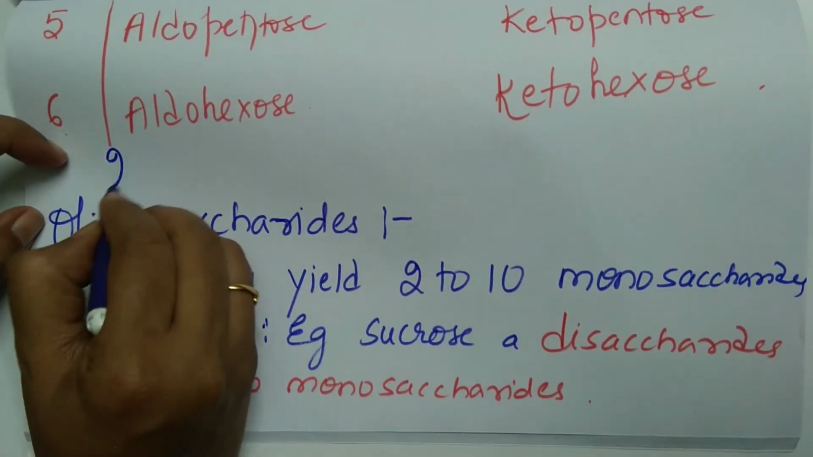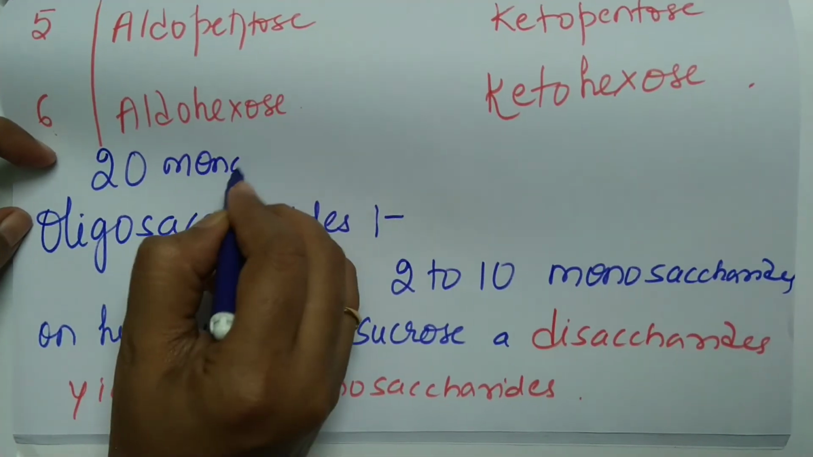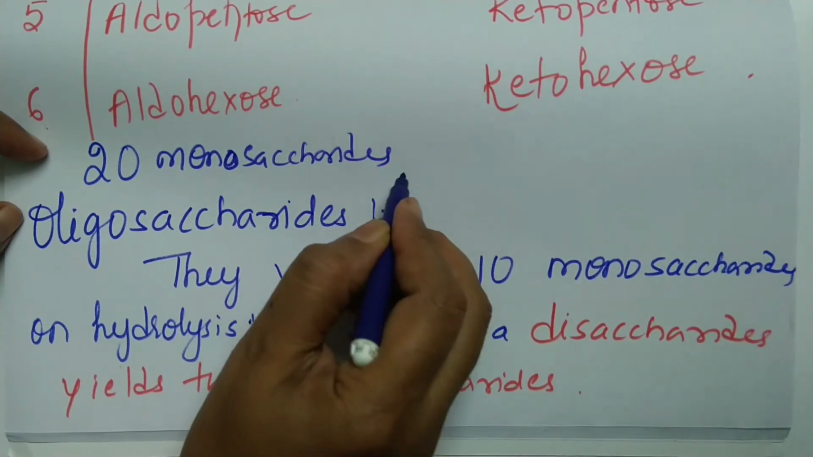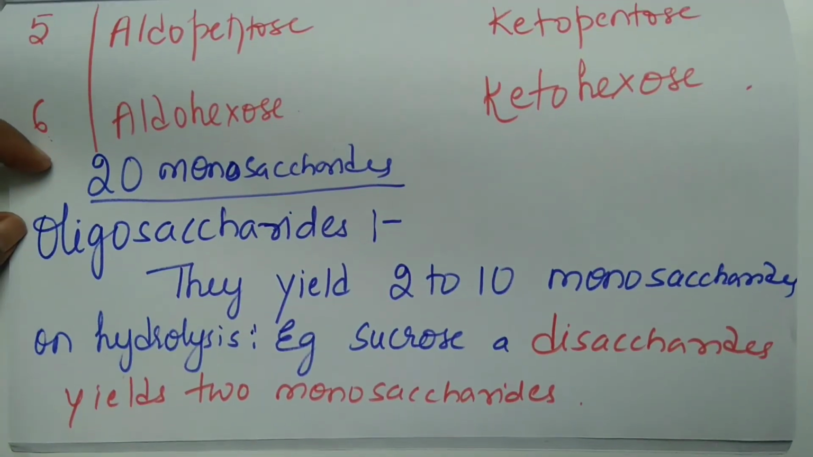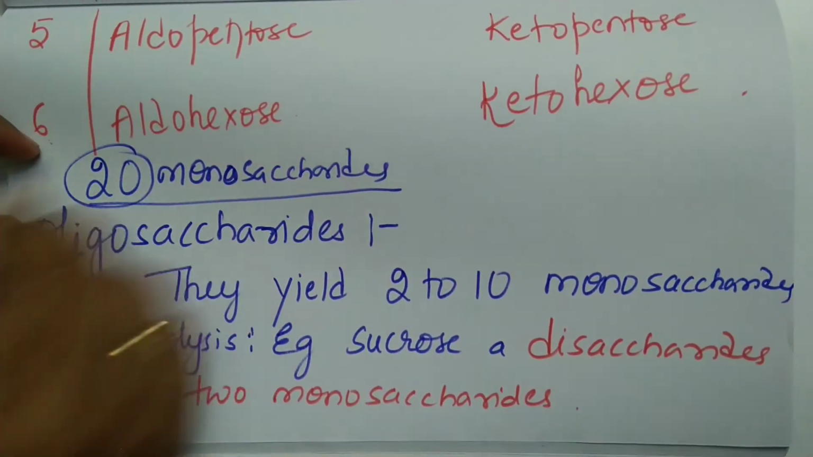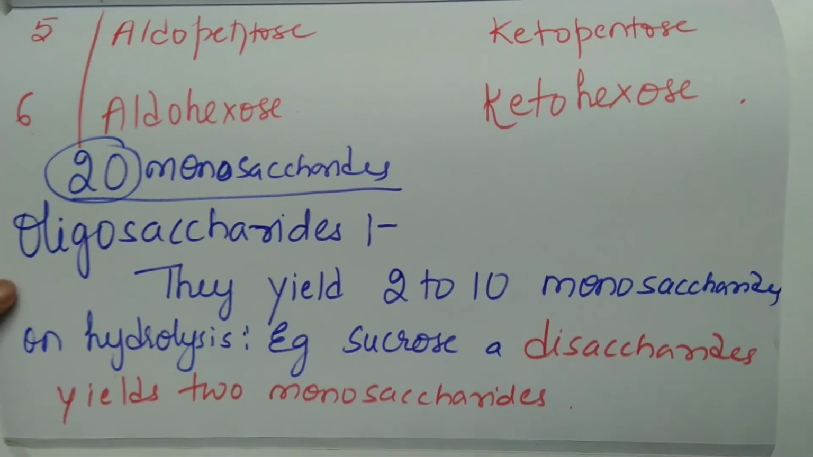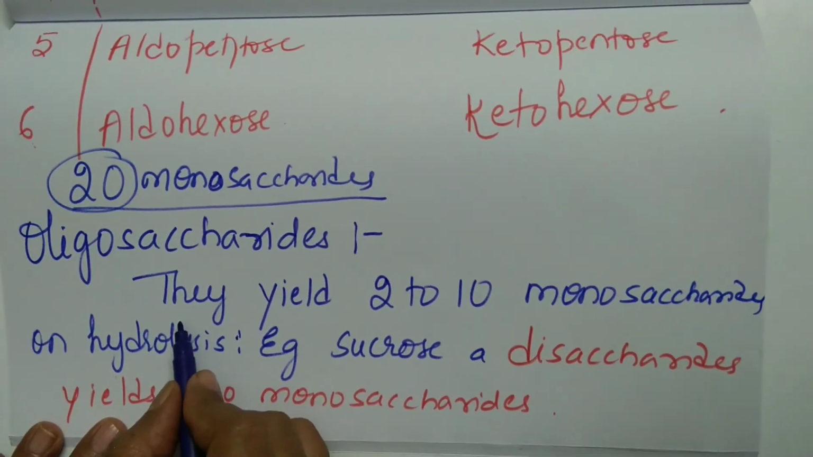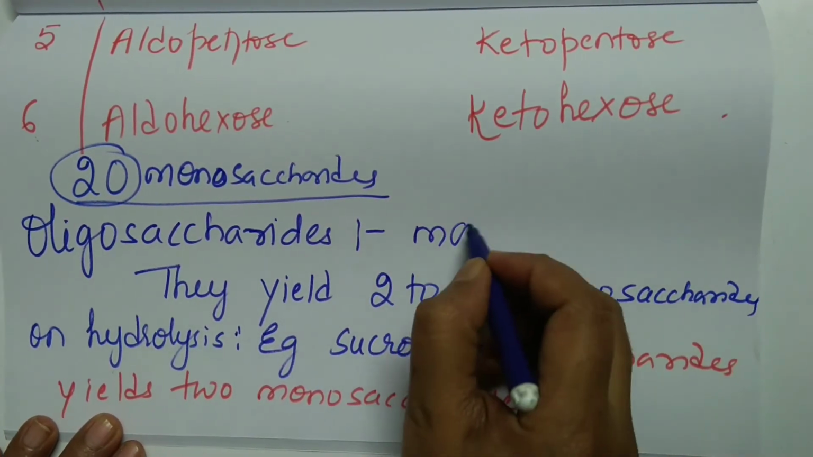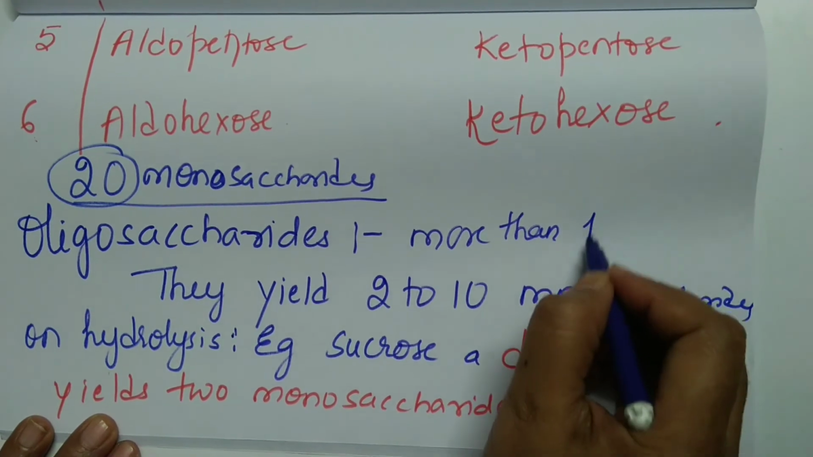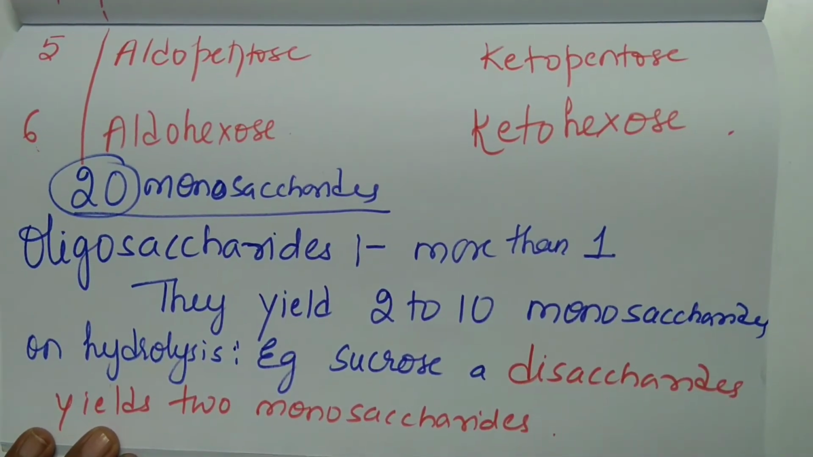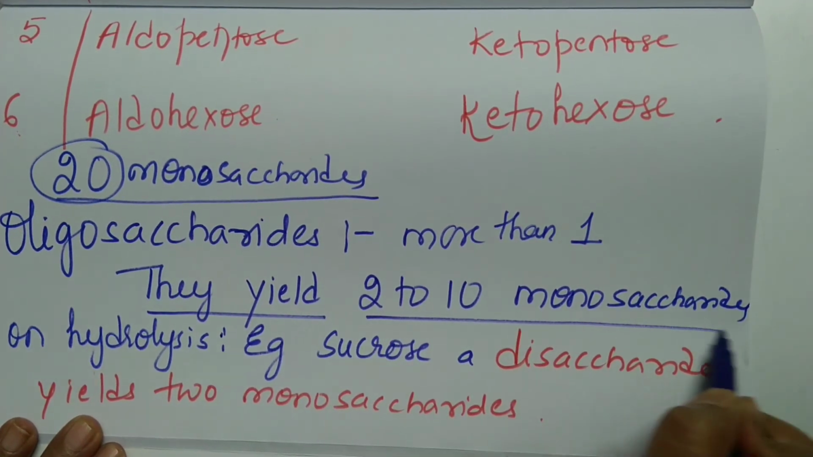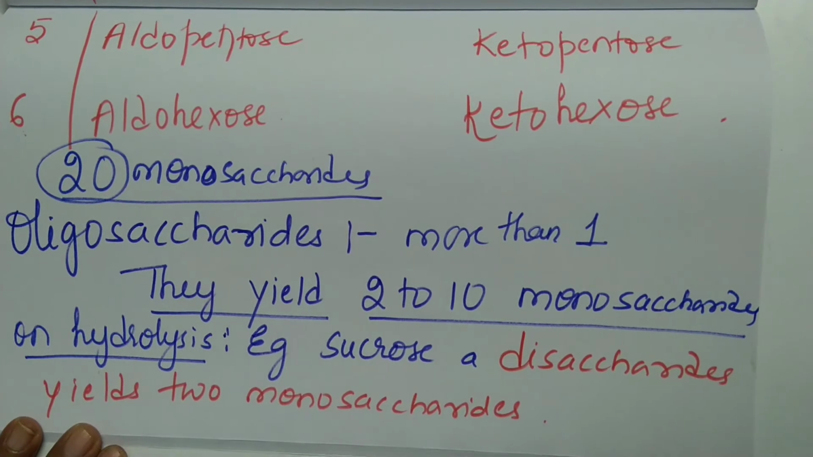There are around 20 monosaccharide units which are present naturally in nature. So naturally occurring monosaccharides, how many are there? 20 in number. Coming to oligosaccharides. So what are oligosaccharides? They have more than one monosaccharide unit in them. Other way around, we can say they yield 2 to 10 monosaccharide units on hydrolysis.